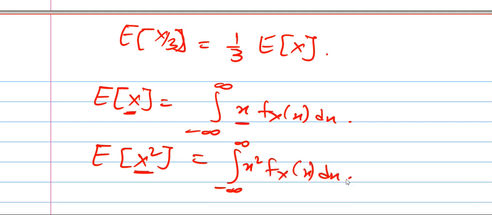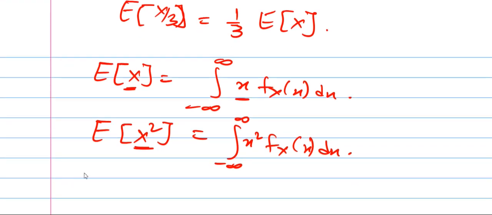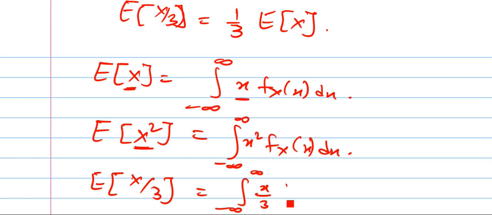Then similarly, if I want to write the formula for E of x by 3, here it is x by 3, so in the integration also we have small x by 3 f of x dx. I was just telling you how to find out the formula.